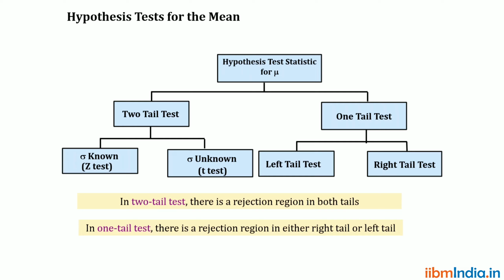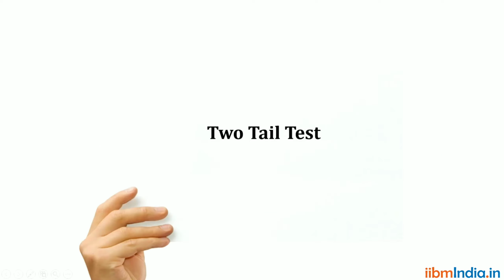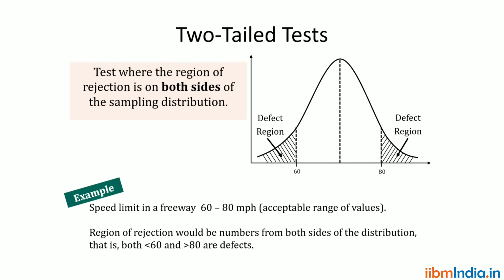Next, we can go for the one-tail test. A one-tail test means the rejection area is on only one side, either the left hand side or the right hand side. If the rejection area is on both the left hand side as well as the right hand side, we call it a two-tail test.